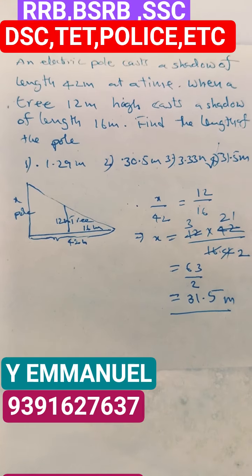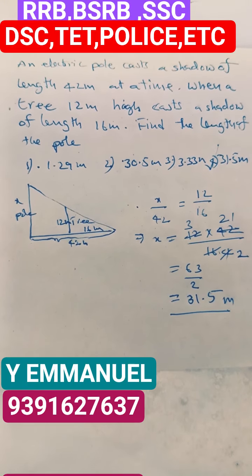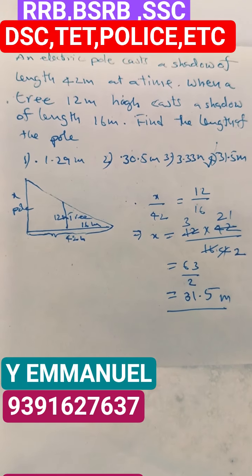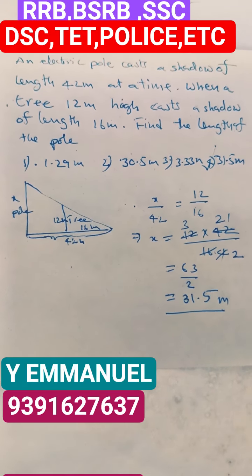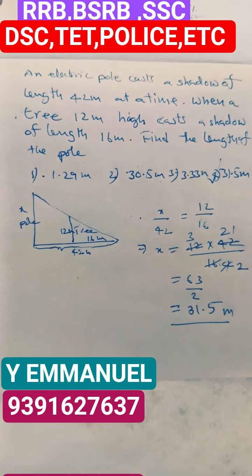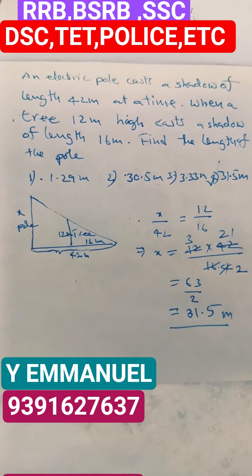Friends, చూడండి, an electric pole casts a shadow of length 42 meters at a time when a tree 12 meters high casts a shadow of length 16 meters. Find the height of the pole. Height of the pole x అనుకుందాం.